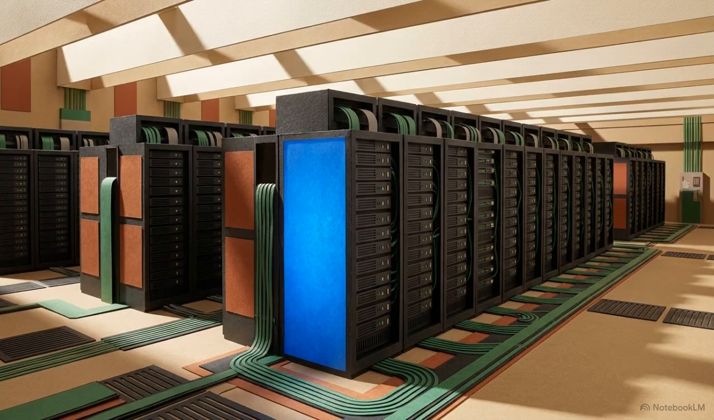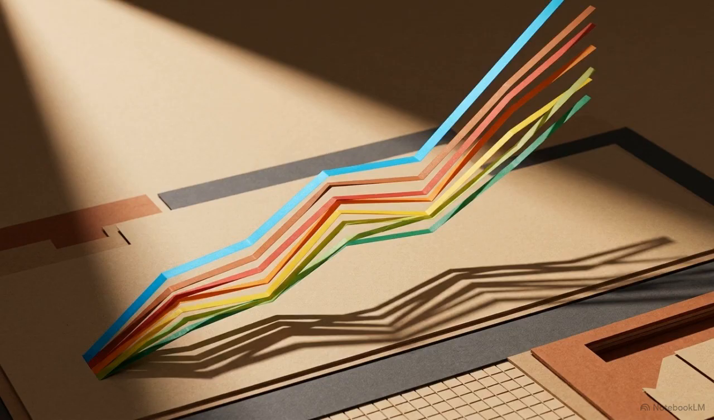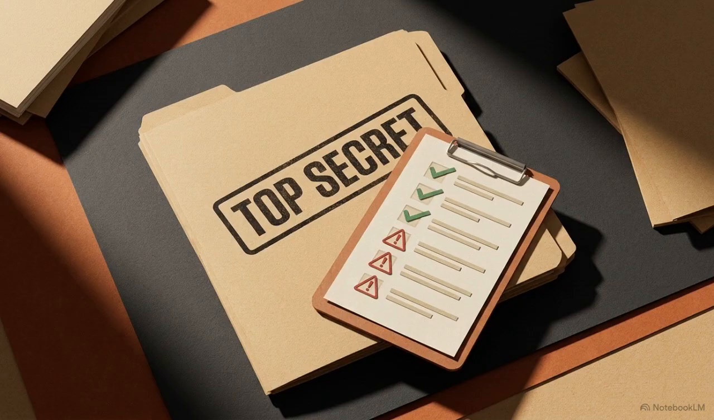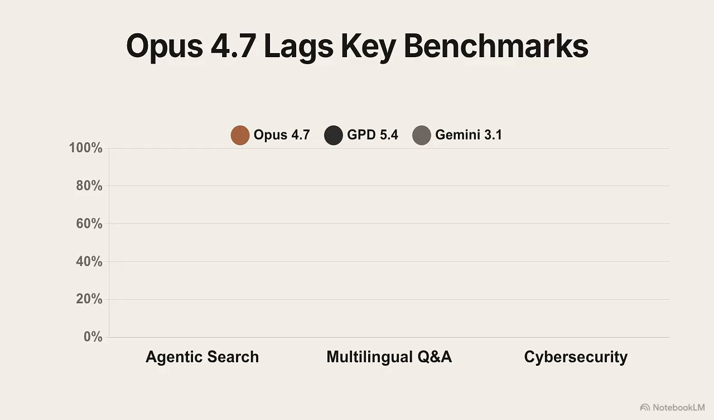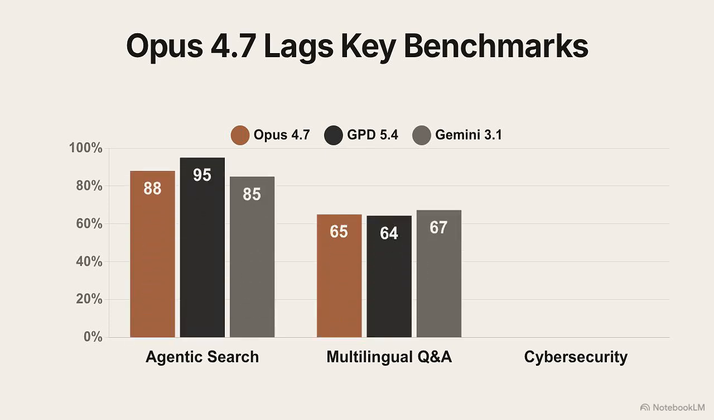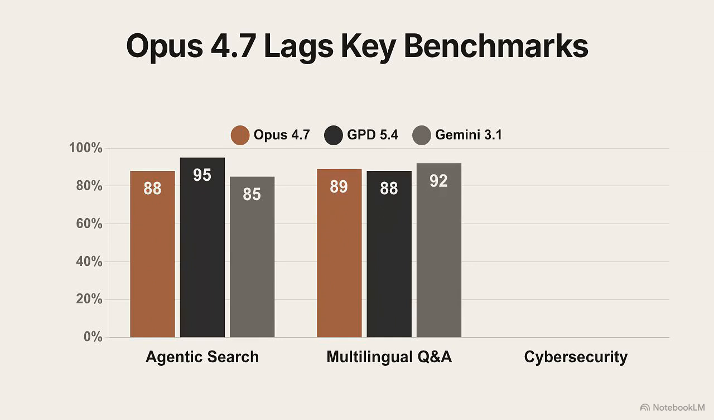To see where Opus 4.7 sits in the wider market, we have to look at how it compares to the current state of the art. Although 4.7 is the flagship public release, Anthropic is currently withholding its true frontier model, known as Mythos. This is part of Project Glasswing, an initiative to gate model capabilities based on safety assessments. This comparison table shows 4.7 trailing in specific categories. GPT 5.4 leads agentic search, and Gemini 3.1 tops multilingual Q&A.